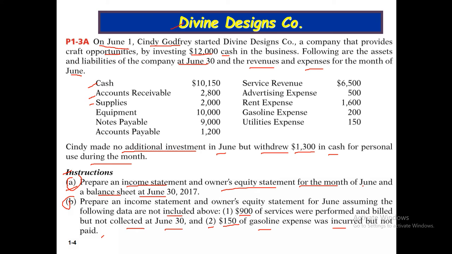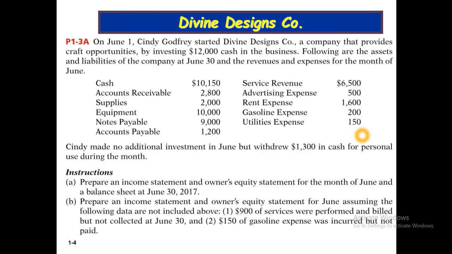For requirement A, we first have to prepare the income statement. We know that in our income statement we need revenues and expenses. According to this question, we have service revenue only, and four expenses: advertising expense, rent expense, gasoline expense, and utility expense. The income statement is basically revenue less expenses.